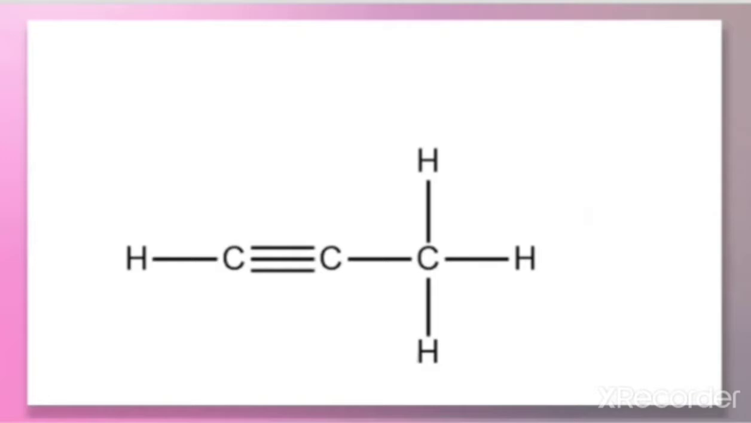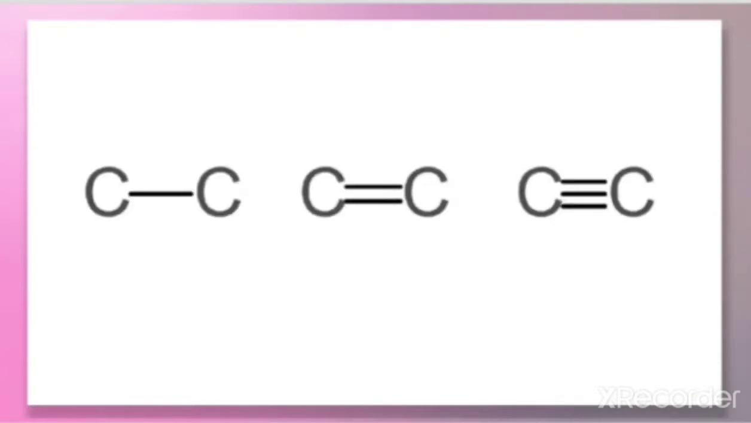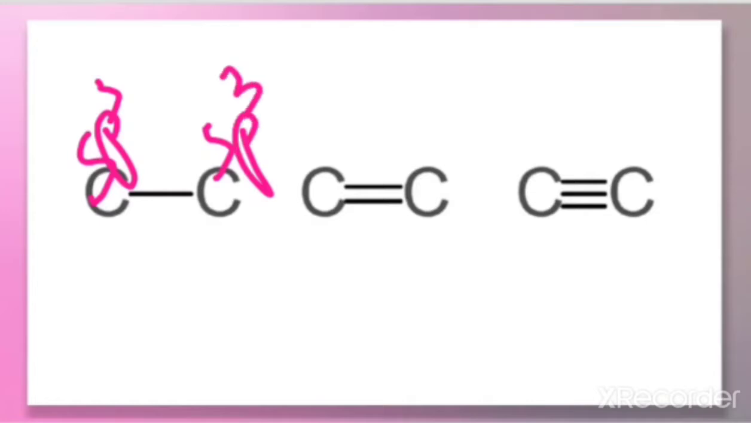That is important here. Next one is that it can form pi multiple bonds, and we have already learned in hybridization that when there is a single bond, we can say that carbon is sp3 hybridized. That means here these two carbon atoms are both sp3 hybridized carbons.